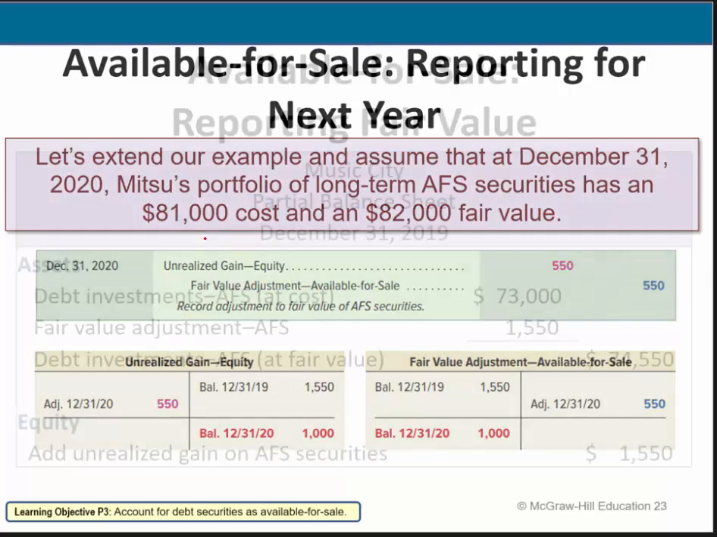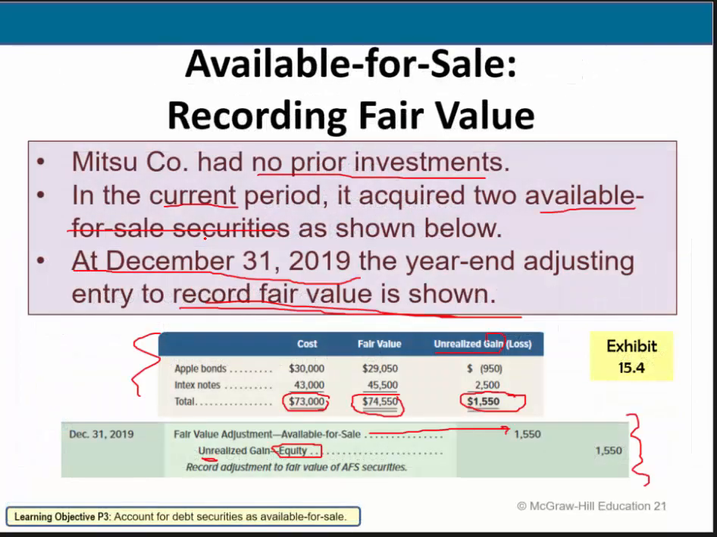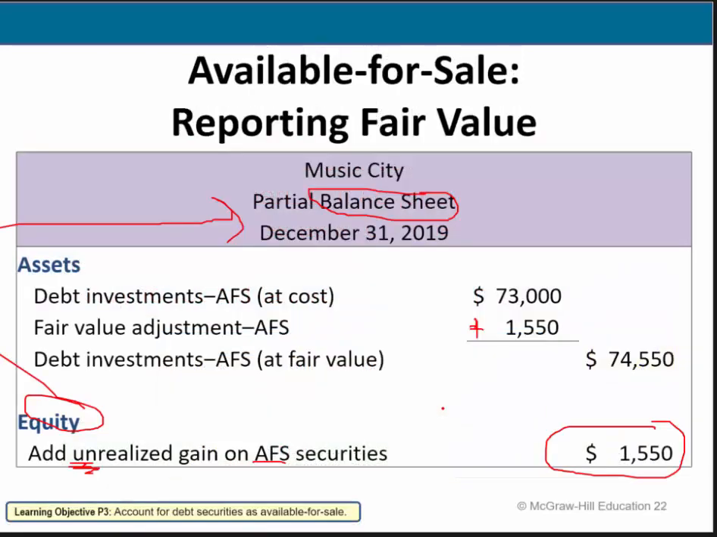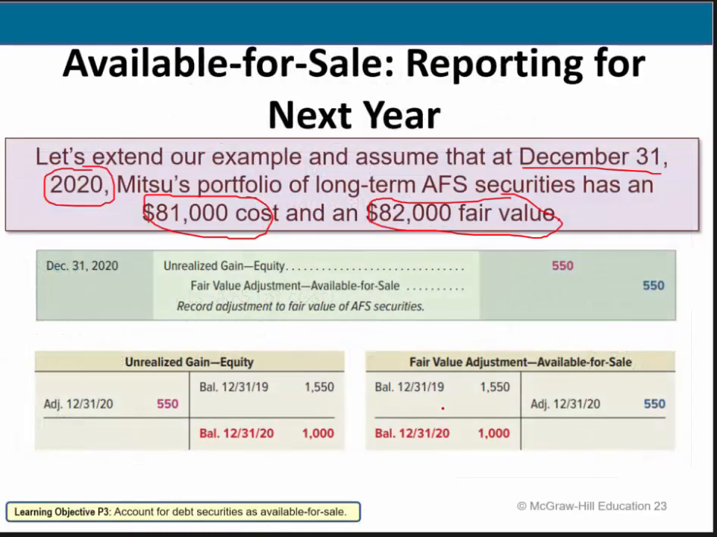Let me go back a slide or two. This is at the end of year 2019. Okay, and we can see that the total cost and the total fair value were these, and there was an unrealized gain, a fair value adjustment that we booked of 1550. Now in 2020, when we analyze the difference between the cost and the fair value, it is $1,000 and only $1,000 above cost.